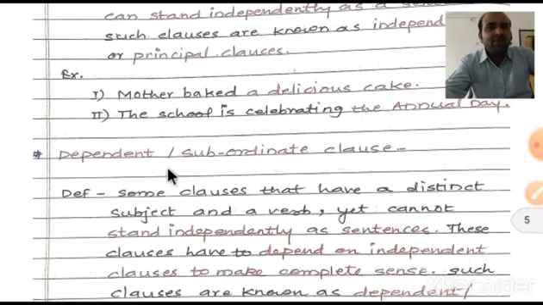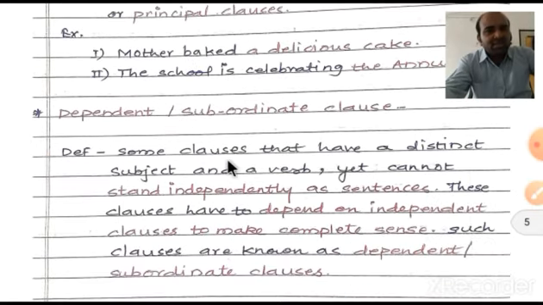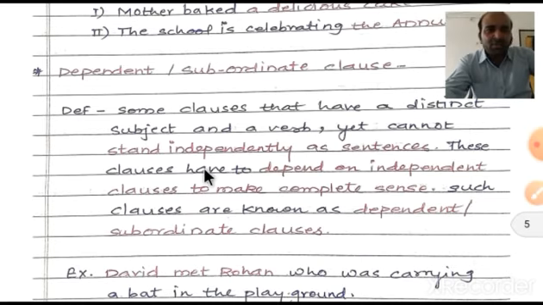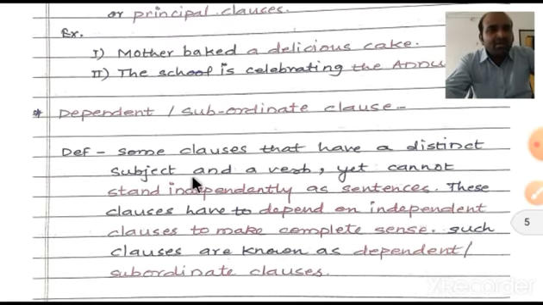Now what is a dependent or subordinate clause? Some clauses have a distinct subject and a verb, yet cannot stand independently as sentences. These clauses have to depend on an independent clause to make complete sense.